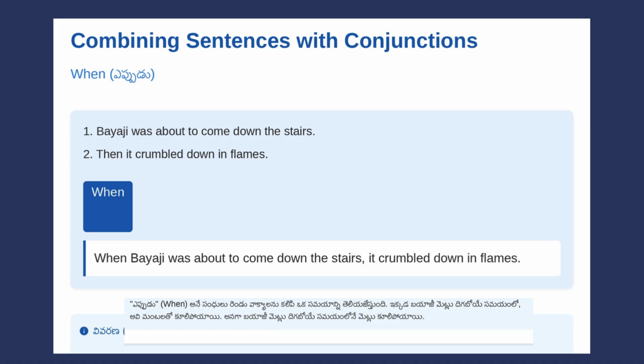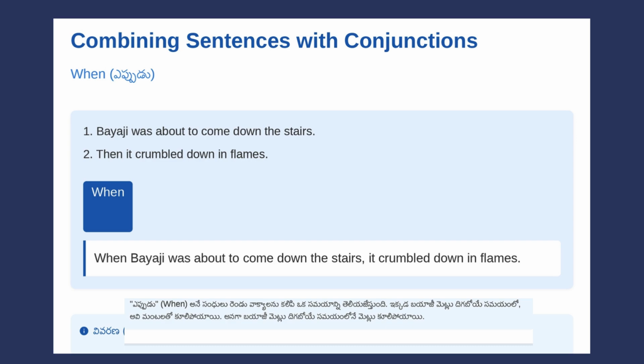When, eppudu. On our final slide, we have the conjunction when, which in Telugu is eppudu. The original sentences are, Bayaji was about to come down the stairs. Then it crumbled down in flames. When we combine these using when, we get: when Bayaji was about to come down the stairs, it crumbled down in flames.